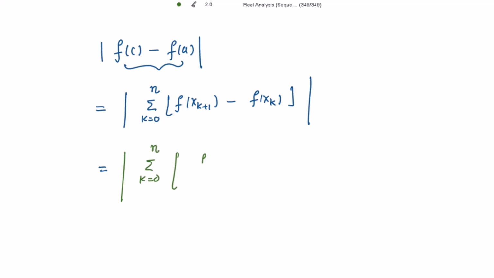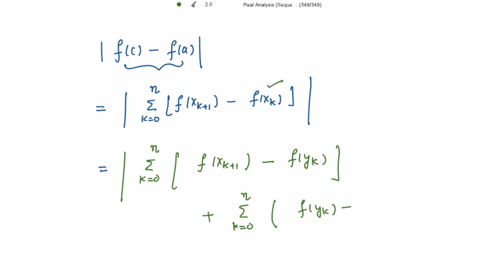I would like to add and subtract f(y_k), plus the summation of f(y_k) minus f(x_k). I have just added and subtracted the summation of f(y_k) inside this mod, right?